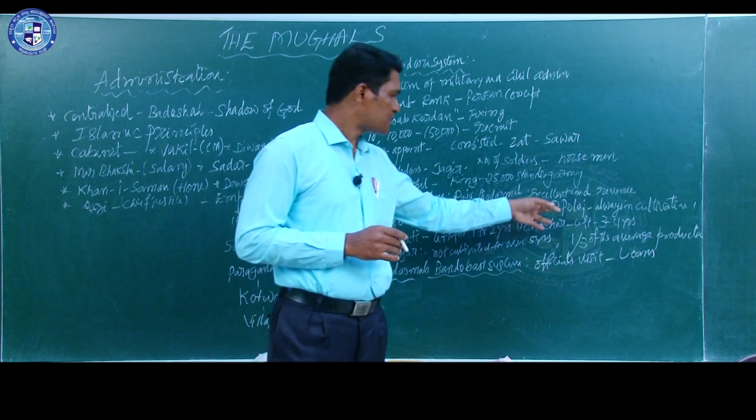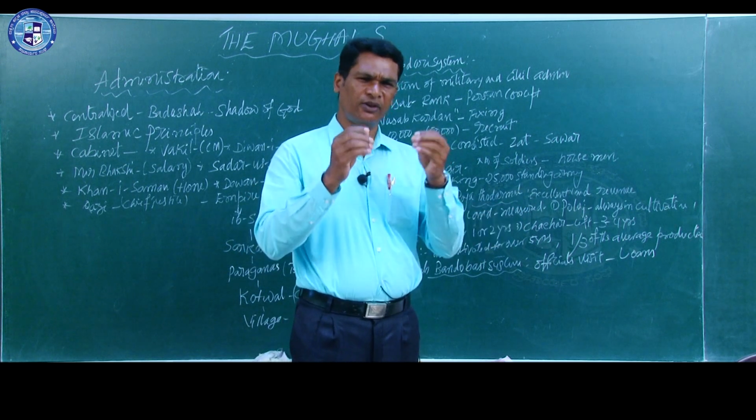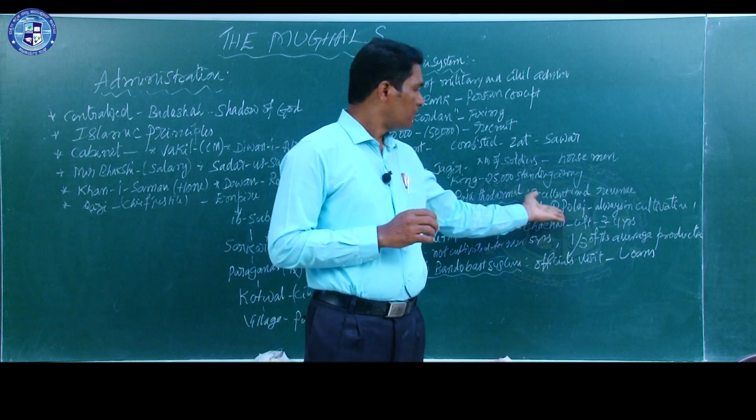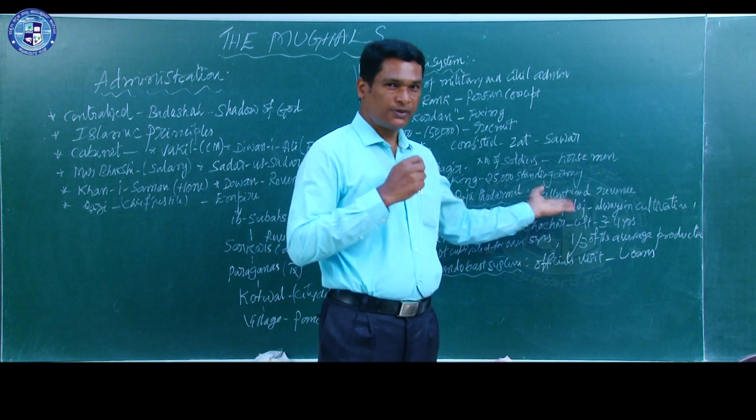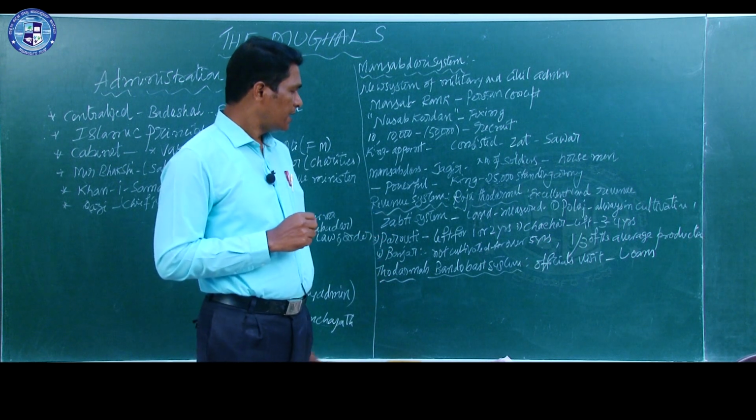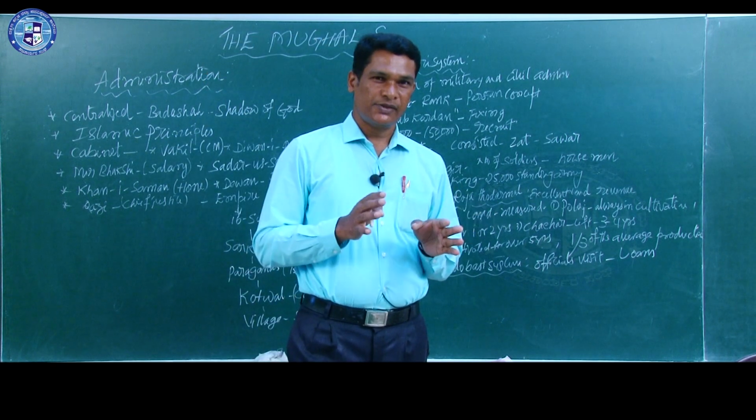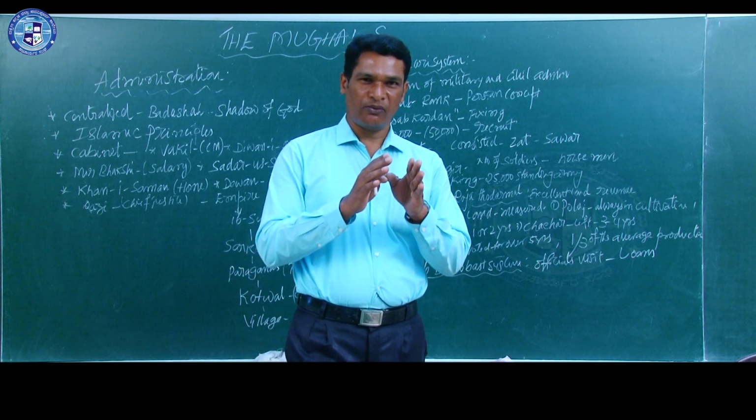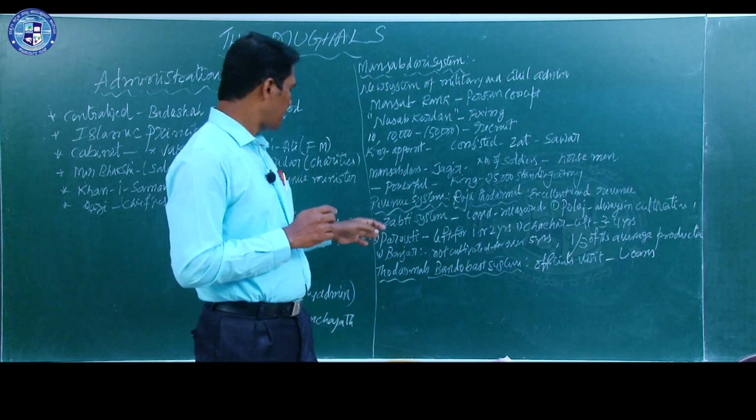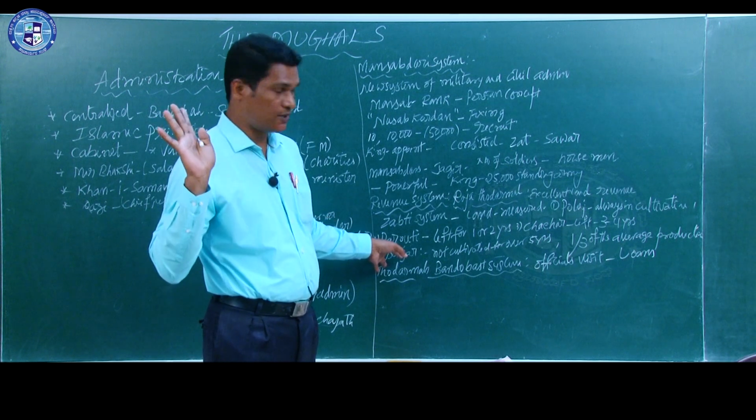So, the first one is Polaj. Polaj means always in cultivation. It is a very good land, very fertile land, and it is called Polaj. So, taxes were levied on this land. And the second one is Parauti. It is left for 1 or 2 years without cultivation. So, it is not so fertile land, that is why it was left 1 or 2 years without cultivation.